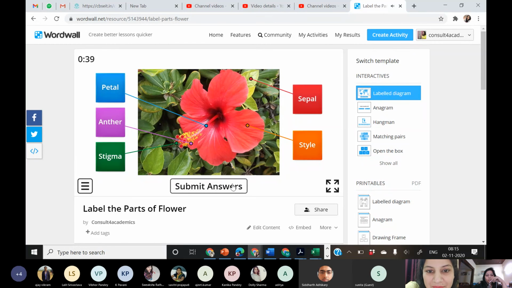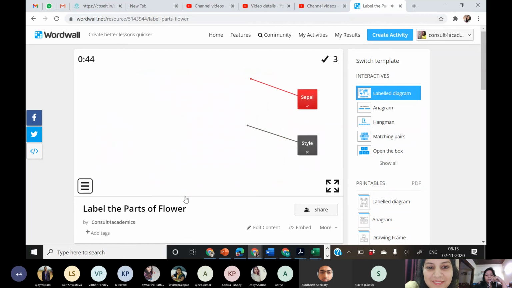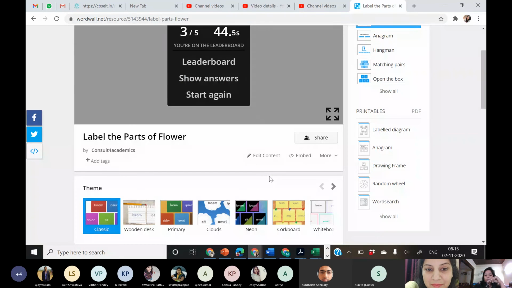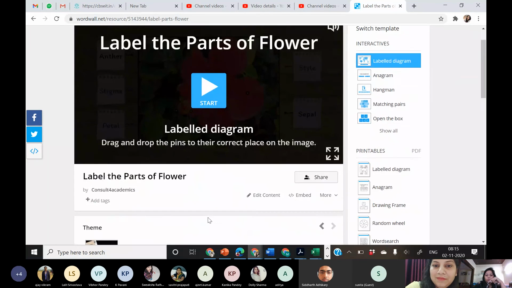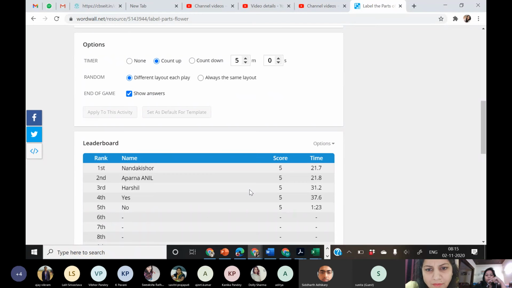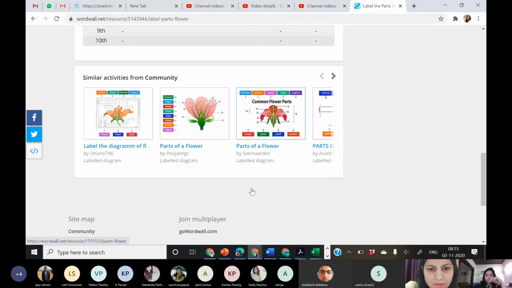I have done all wrong. Now I'll click on submit answers. See, it says this is wrong, this is wrong, these are correct. And this is the marks I have got: 3 out of 5, and I have taken 44 seconds to do it. So this is how you will be able to create games, and you can even change the background if you want. There are different backgrounds also available. Please do share it with the students.